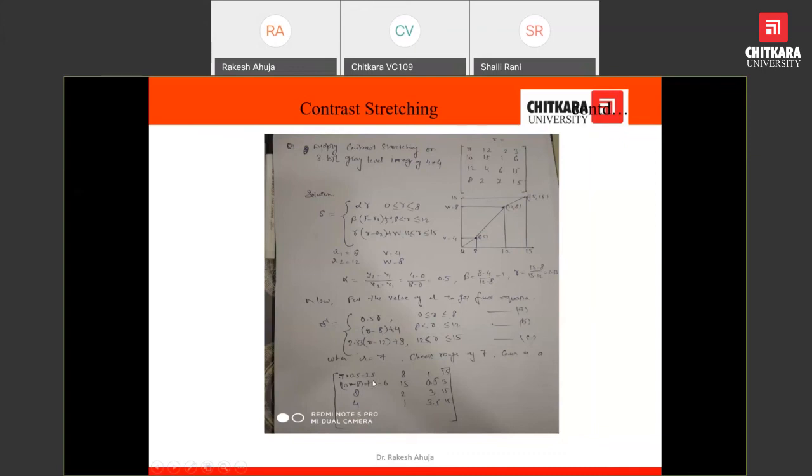Lower values become more lower. Total values can exist from 0 to 15. Here the lower value is considered to be 7, and it becomes even lower. If we think about 15, there is no effect on 15. 15 is the highest value. So higher values become more higher, and the highest value stays the highest. In this way, contrast stretching is possible.